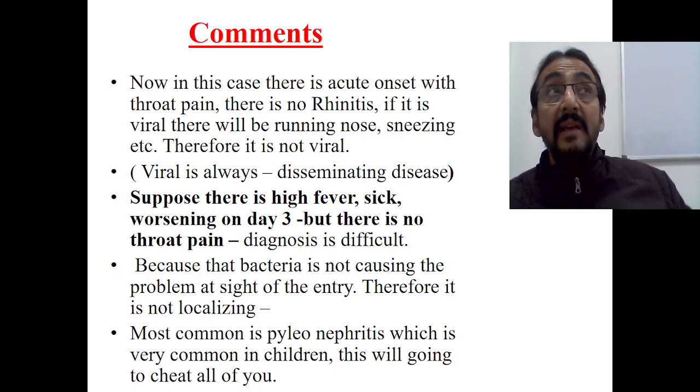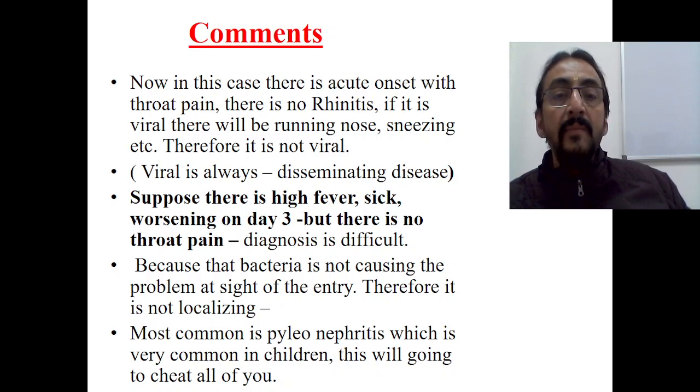Suppose there is high fever, the child is sick, and it is worsening by day 3, but there is no throat pain. Suppose in this case high fever is there, the child is looking sick in the interfebrile period, the rhythm is maintained, and the fever is getting worse as the days pass. Then definitely we can say it is bacterial fever.